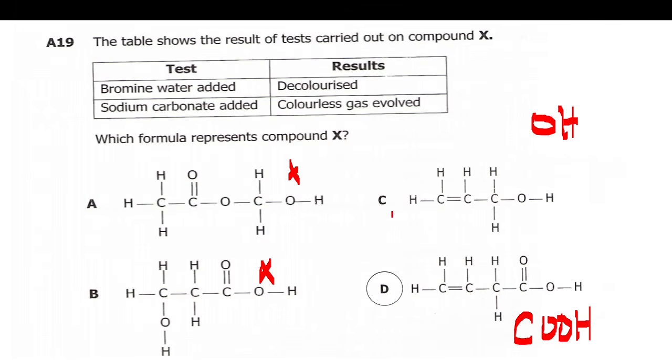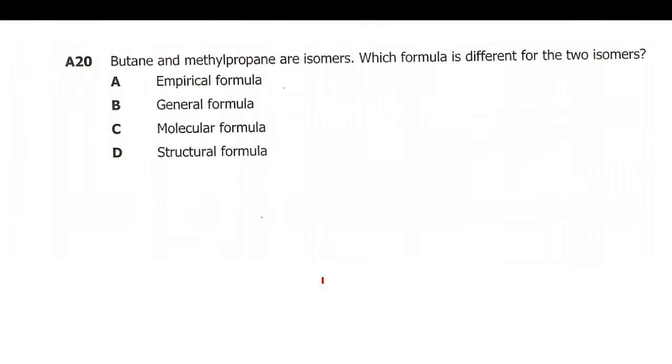Alcohols, I have to do some research, I'm not too sure about this answer, by the way. I have to find out if alcohols can also react with sodium carbonate so that they can give a colorless gas. But for bromine water, it's possible because they have a double bond here which can break and add a bromine there. So at the moment, the best answer is D. So let's go to 20.